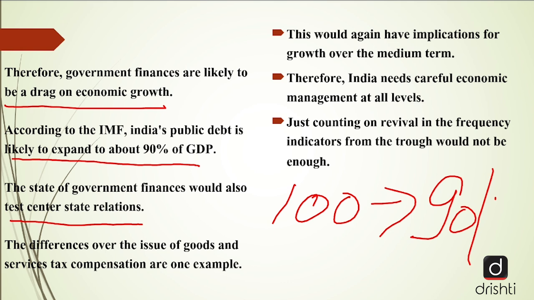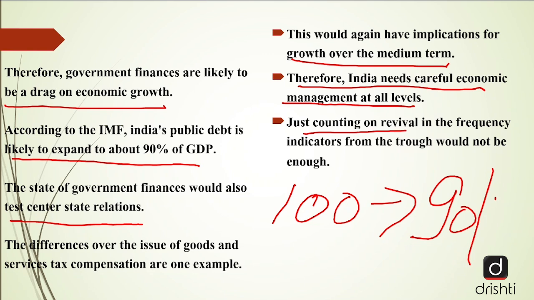One such example can be seen very well with the GST compensation issues, where several states are against the two offers which are presented by the government of India. So such situations, such tussle will be quite evident in the future to come. This would have implications for growth over the medium term. Therefore, India needs to be careful, and we have to take very careful economic management at all levels.